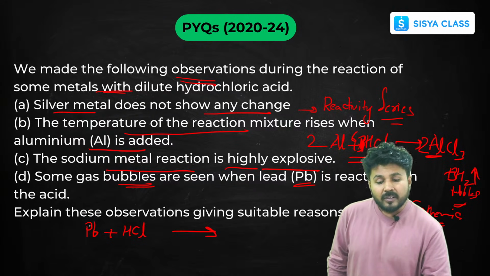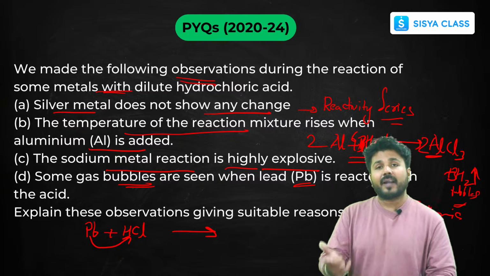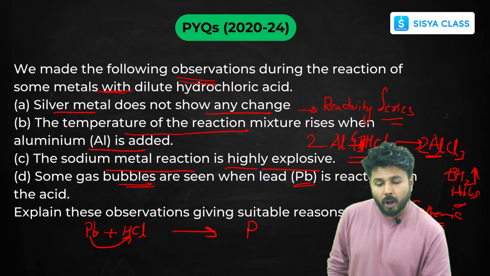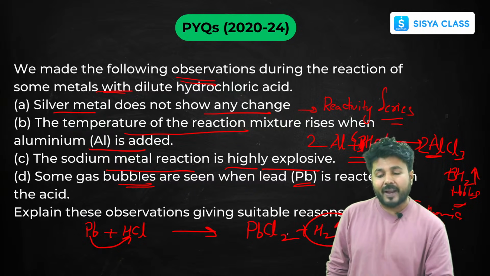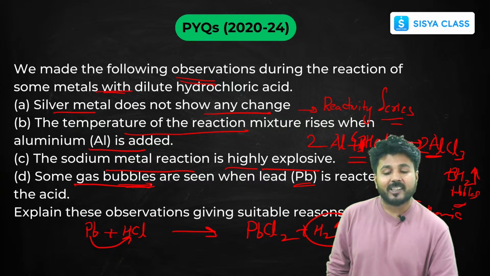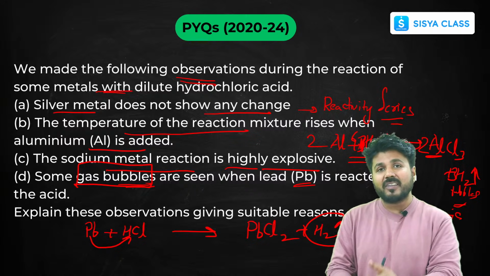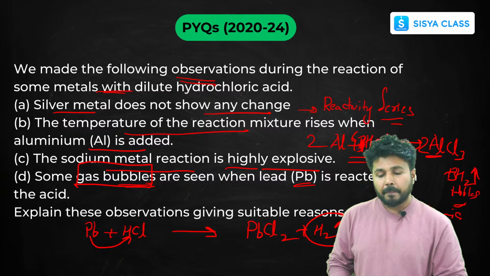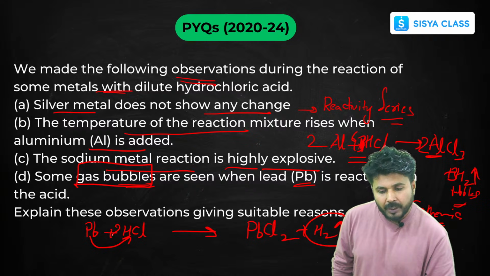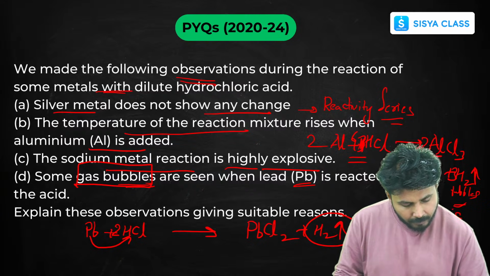Now since lead comes above hydrogen in the reactivity series, lead will readily react and displace hydrogen. It will form lead chloride, PbCl2, and hydrogen gas is evolved. This evolution of hydrogen gas you can see in the form of gas bubbles. So you have to write the reaction also. Whenever there is a reasoning question like this, along with the theory part, you have to write the reaction also. Now balance it, put 2 here, now this is balanced. I hope these questions are clear.